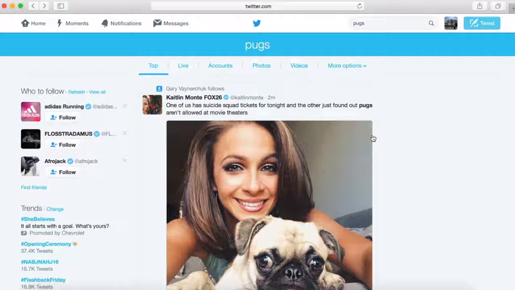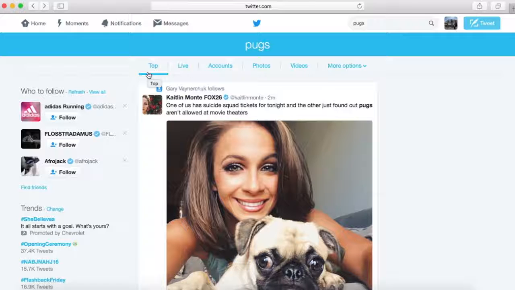All right, everyone, I'm inside of twitter.com in their search area. So as you can see in this top right area of the desktop version, there is a search bar that you can utilize, which is what I just used to get this Pugs search going. And right now we're in the top tweets area. So these are like the most popular recent tweets, the most engaged with tweets. They don't have to even be from anyone that you follow.